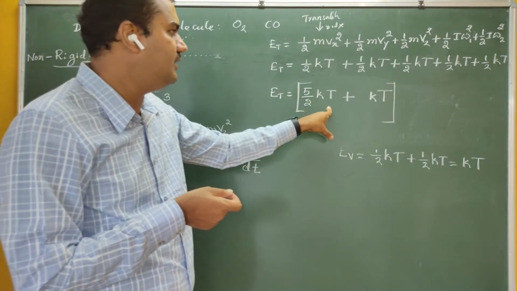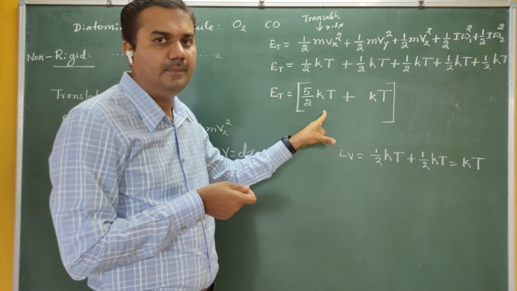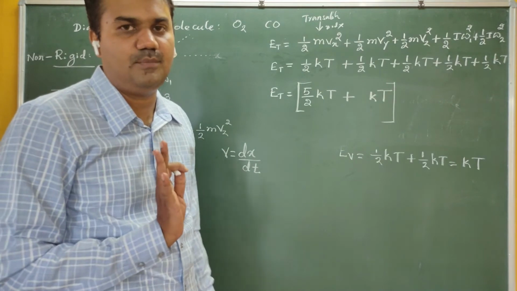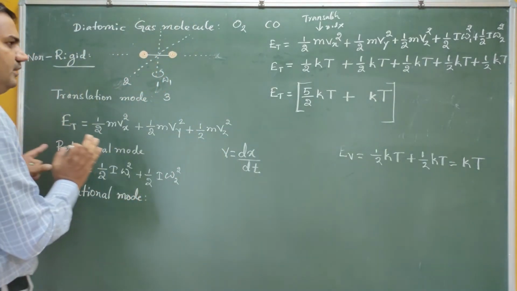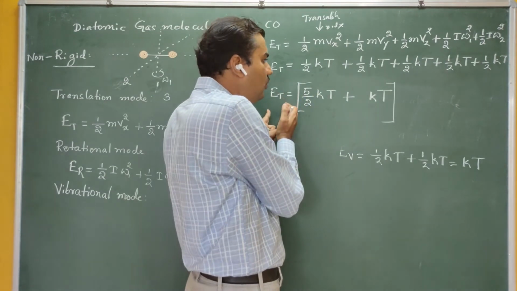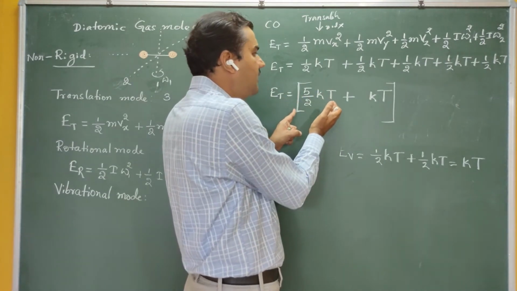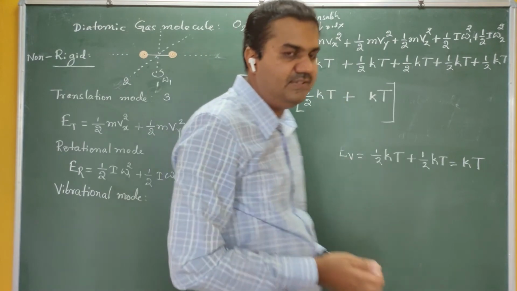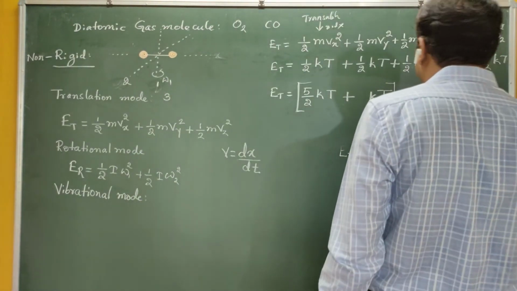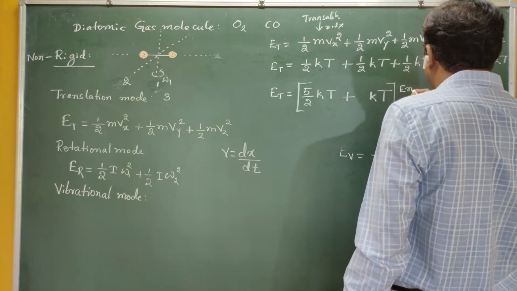Therefore, 5 by 2 kT is due to rotational plus translation and kT is due to the vibrational. Well, this is an extra point here. If you consider rigid, then only the 5 by 2 kT. If you consider the molecule as non-rigid, then energy becomes 5 by 2 kT plus kT. Okay, so now this is the energy.